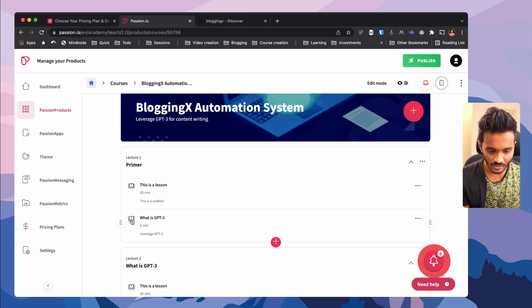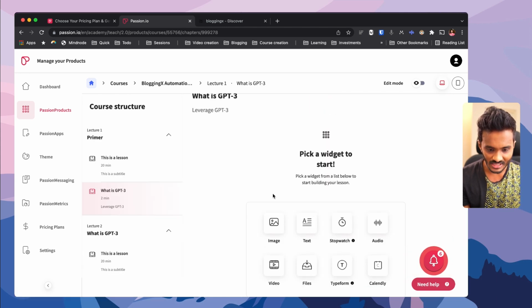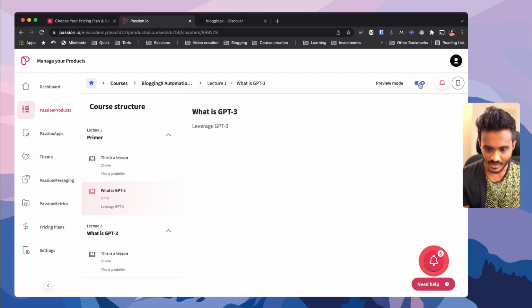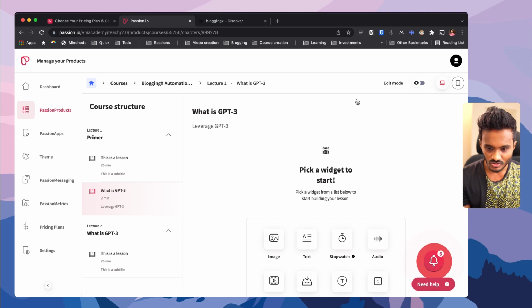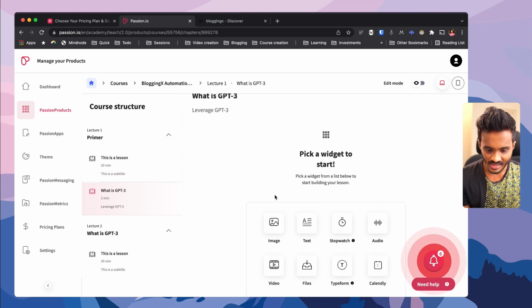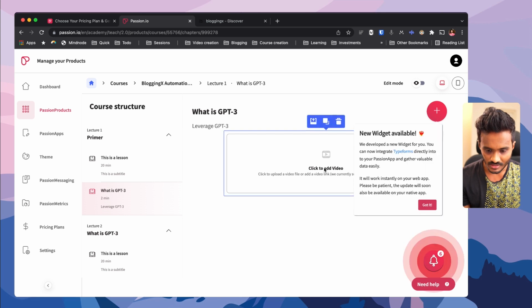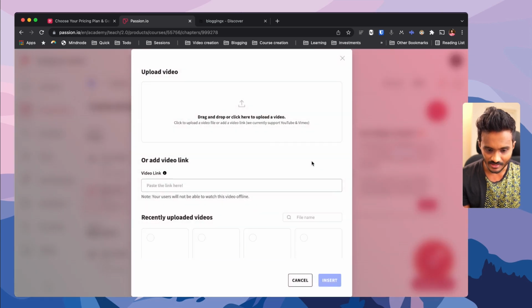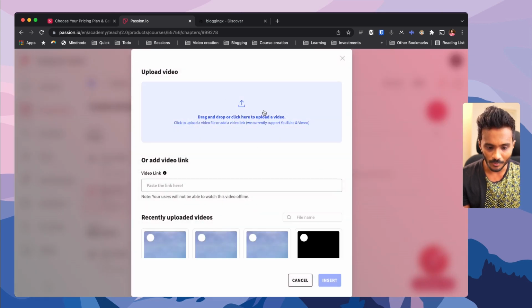And when I go into any lesson, you have various widgets that you can play with, right? You can just head over to preview mode. Right now the lesson content is empty. So let me go to edit mode. Here I just need to add a video, right, pertaining to this. So I can just click in, and here I can either upload my own video or else I can paste in YouTube or Vimeo links. Vistia as of now is not supported.